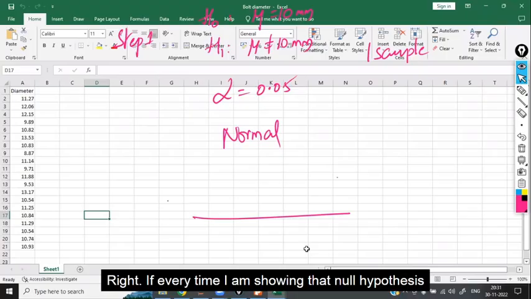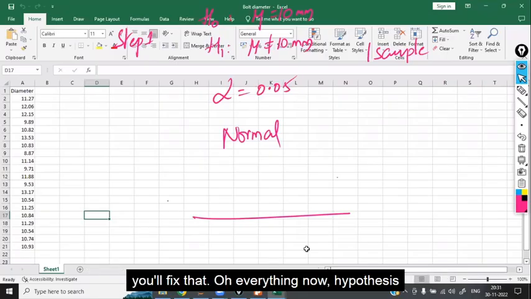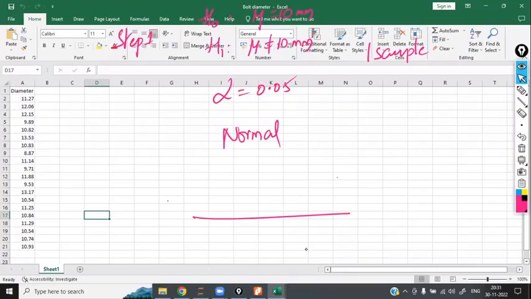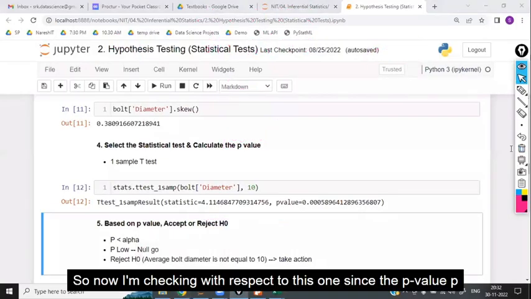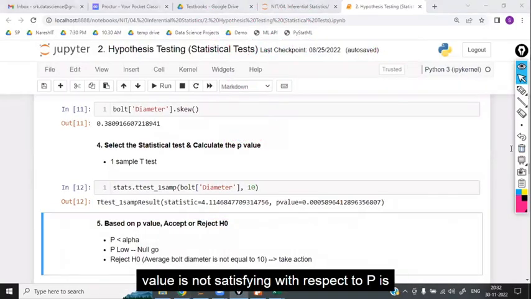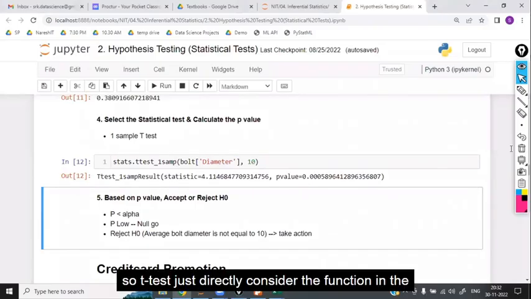If every time I show that we accept the null hypothesis, you will say, miss, every time the null hypothesis only is good. So sometimes we have to take action also, right? So for taking action, I took some random numbers. I entered all the numbers myself. I know I entered the worst numbers because I had to get the worst answer. To get the output of the worst answer, worst numbers should be there. Since the p value is less than alpha, p low, null go, reject the null hypothesis. So for the T test, you can directly select the function.